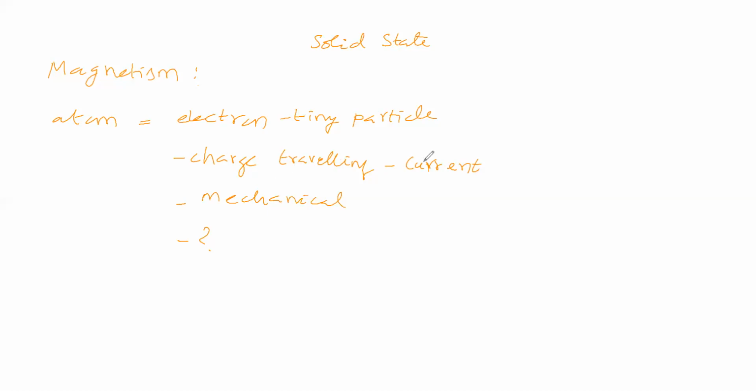Due to that, electrical energy and mechanical energy is there, we have seen. Due to presence of these two energies, the third energy will be produced.